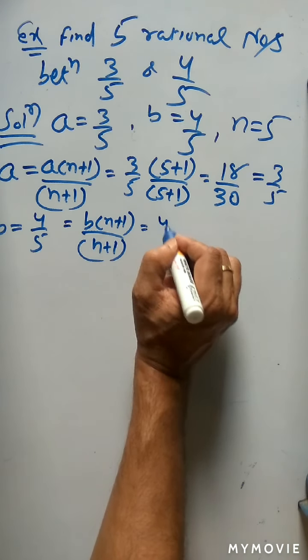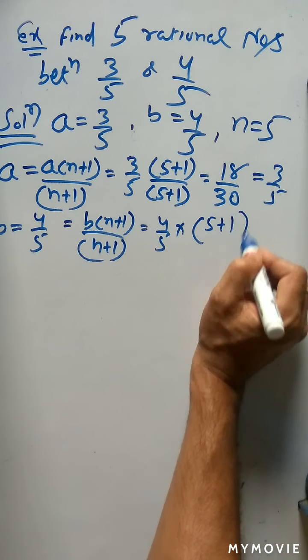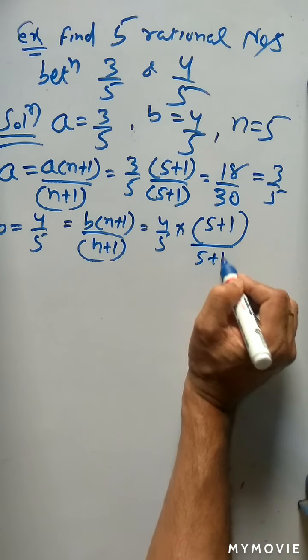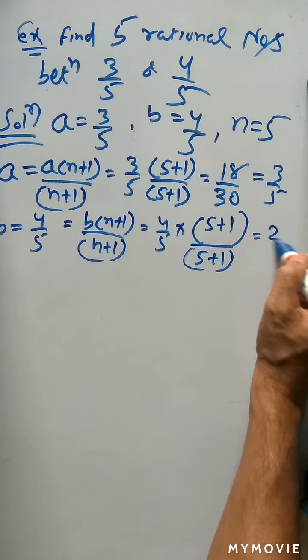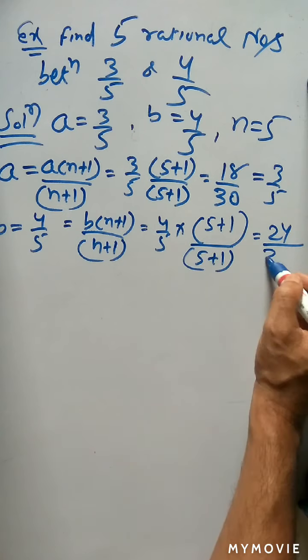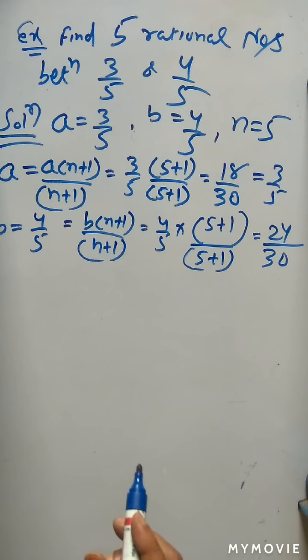So B is equal to 4 by 5 into n. N is equal to what? 5 plus 1 by 5 plus 1. So if we calculate, it is 6 into 4, 24, by 6 into 5, 30. Okay. So now you have to find the 5 rational numbers.